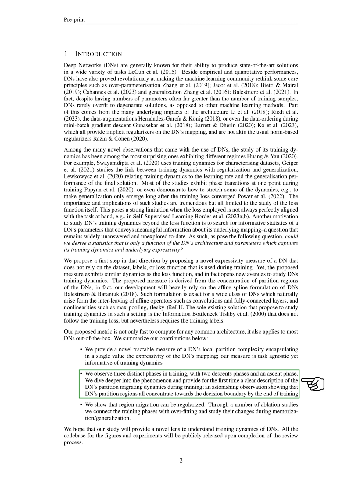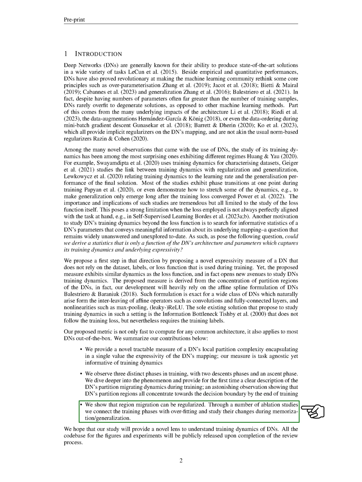We've shown that region migration can be regularized. Through several ablation studies, we've connected the training phases with overfitting and studied their changes during memorization and generalization. We hope that our study will provide a new perspective on the training dynamics of DNs. We'll make all the code for the figures and experiments publicly available once the review process is complete.